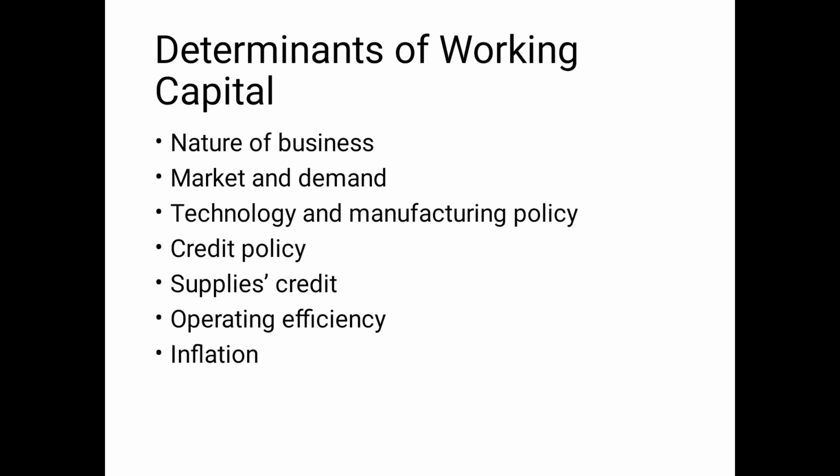Operating efficiency. If your production has efficiency in operation, that means fewer wastages, machines are good, labors are efficient, skilled labor, proper repair and maintenance are done for machines, so less breakdown of machines, your production cycle is going very smoothly, so you require less working capital because your wastages are very less, and vice versa. If your operating efficiency is not good, your wastages are more, your money will be wasted on more raw materials and you require more working capital to purchase raw material again and again.